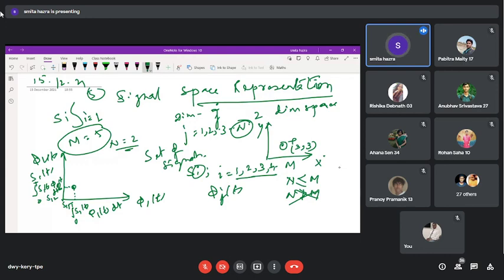So this is your coordinate, or your plot of S1 in this two-dimensional space. Similarly, suppose you are plotting S5, this is S3, this is S2, this is S4, like this. So you are plotting 5 such signals present inside this set. And this whole thing is known as the constellation, that is, the collection of the signals.